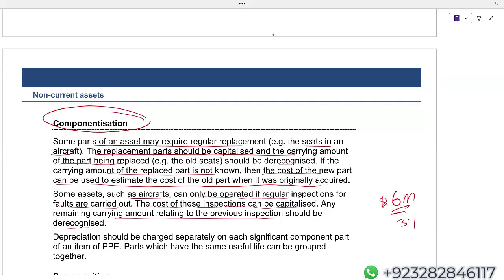After every 3 years, of course, you will be capitalizing this $6 million and depreciating it over 3 years. Here, we are not talking about a routine inspection, which you carry out after landing and before flying. Of course, that routine inspection you have to expense out. Here we are talking about the inspection required by the Civil Aviation Authority, which depends on the country. It could be after every 3 years, could be after every 5 years. On that inspection, of course, the company will have to bear a very significant amount, and that will be capitalized.